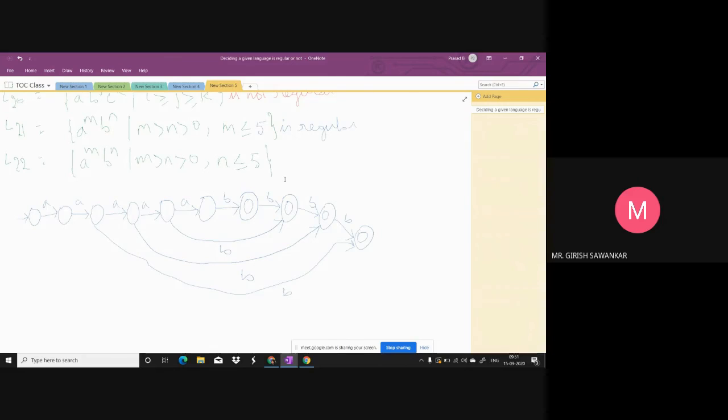So there exists a relation between m and n, but m can take any value. Therefore, the language is not regular. Are you all the same? Do you all say the same? Are you saying regular or not regular? Sir, not regular.